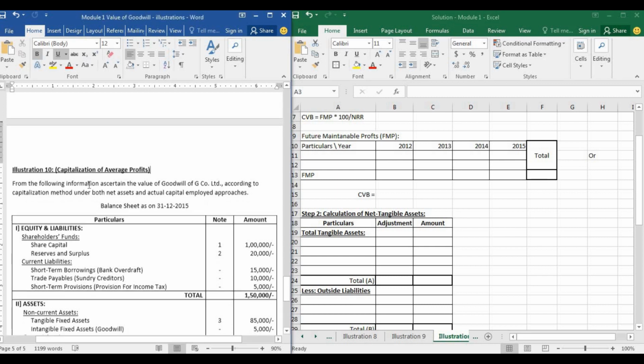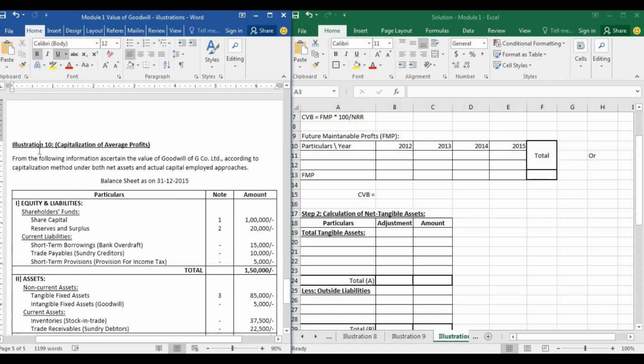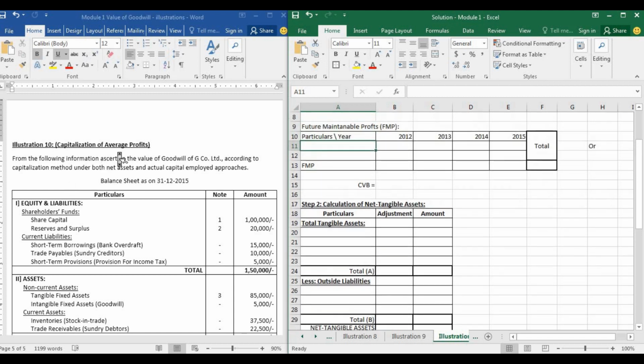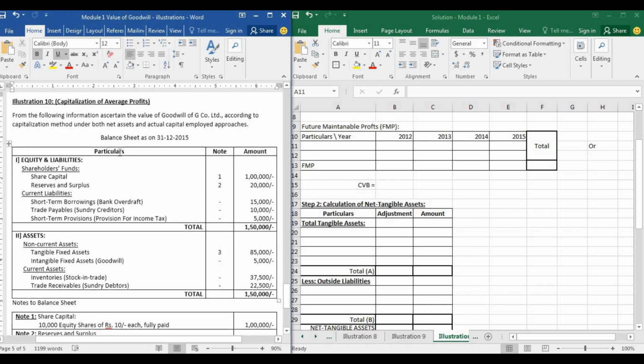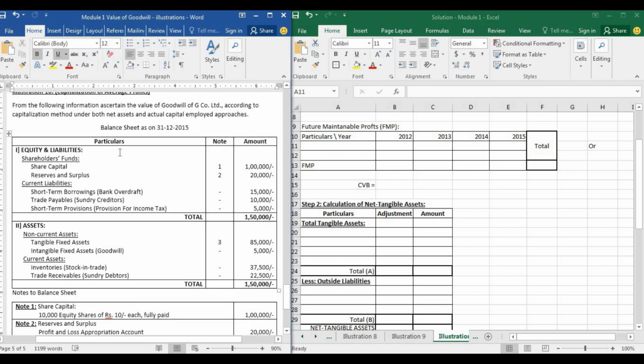Hello everyone, good afternoon. Today we are going to discuss an illustration which is based on capitalization of average profits. In the previous video, we understood the theory aspect of this method of calculating goodwill. So let us look at this illustration. From the following information, ascertain the value of goodwill of G Company Limited according to capitalization method under both net assets and actual capital employed approaches.